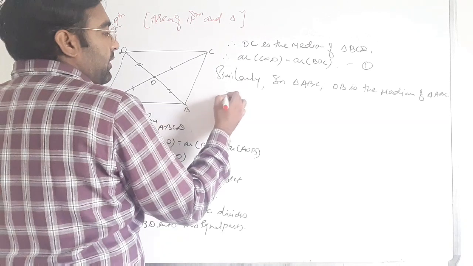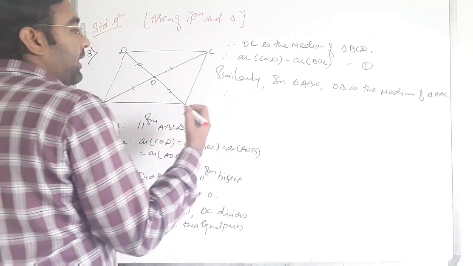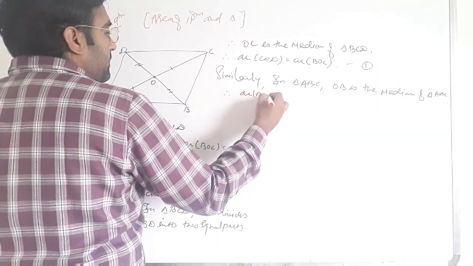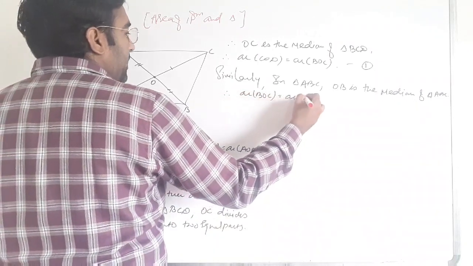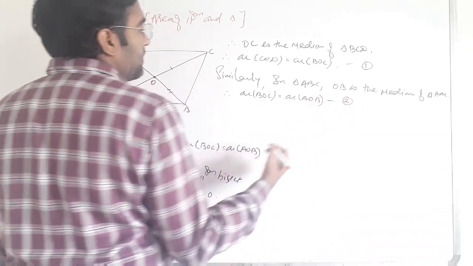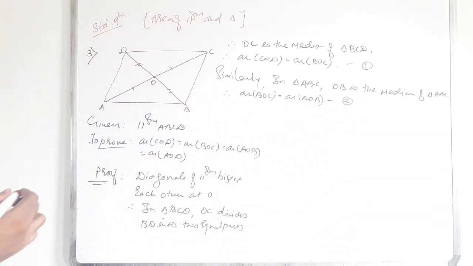So therefore we write that area of BOC is equal to the area of AOB. This is the second.